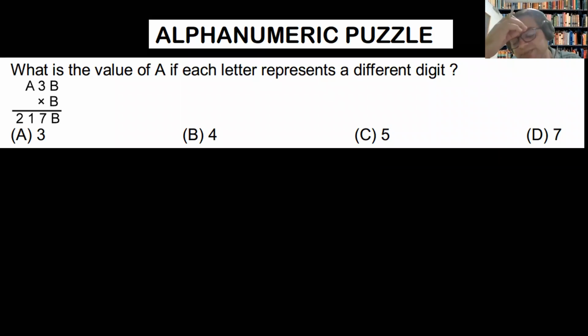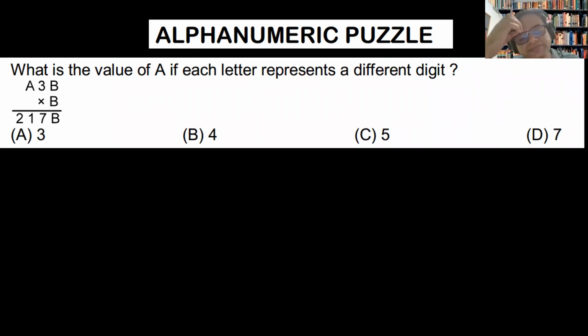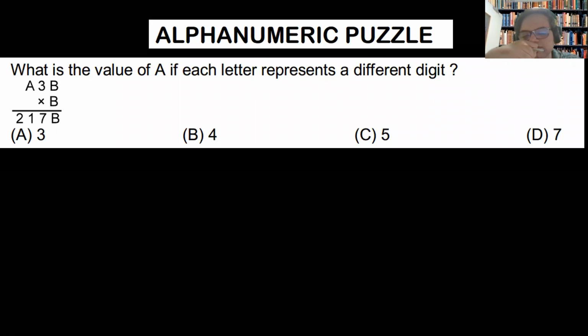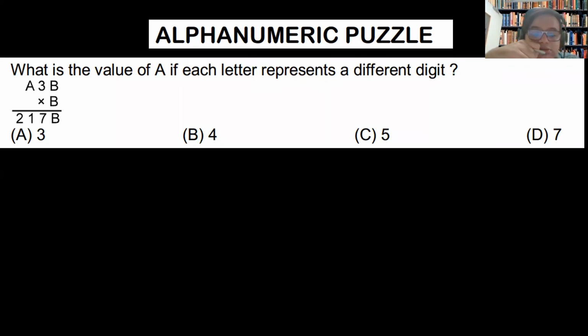Okay, Jay, can you please help me out, how did you solve this question? Sir, I just took the values from the option. So from the option you took the value of A, where did you take the value of B from? Sir, I used 3 as A's value and B's value is 4, and then calculated like that. First you used what? Sir, A's value 3 and B's value 4.